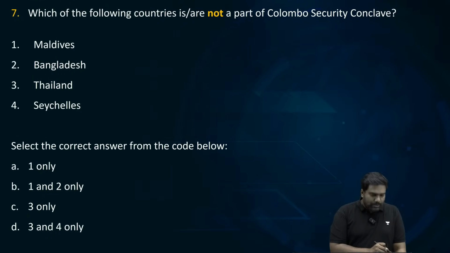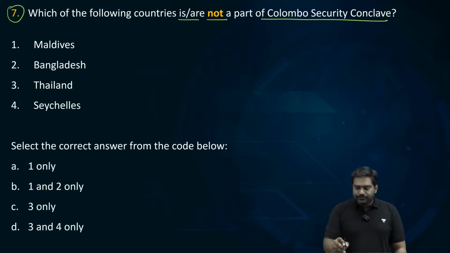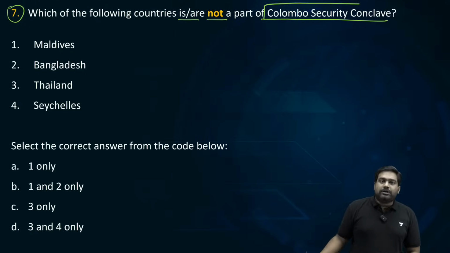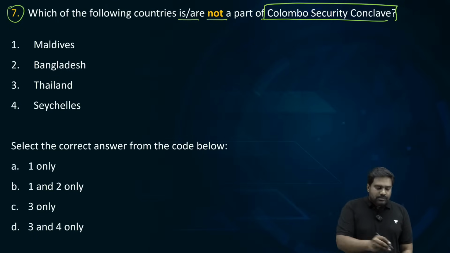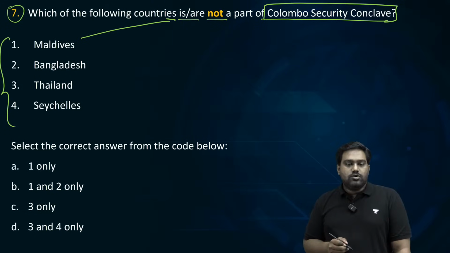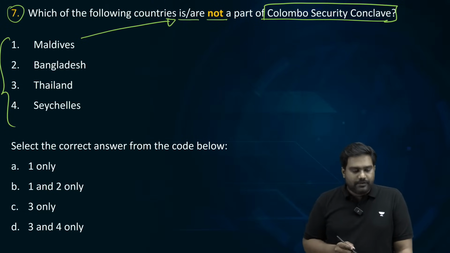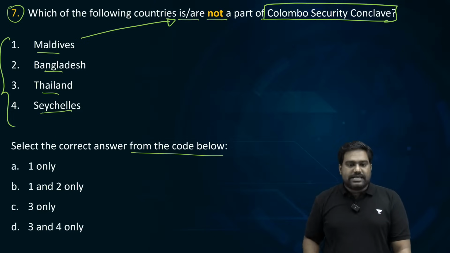Now let's move on to question number 7. Which of the following countries is or are not a part of the Colombo Security Conclave? It's another important initiative focused on the Indian Ocean region. So please let me know which of the following countries is or are not a part of the Colombo Security Conclave. 1. Maldives, 2. Bangladesh, 3. Thailand, 4. Seychelles. Select the correct answer.